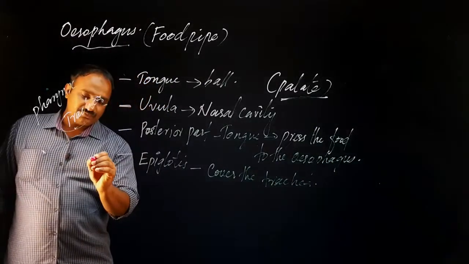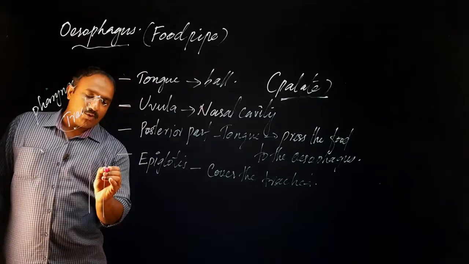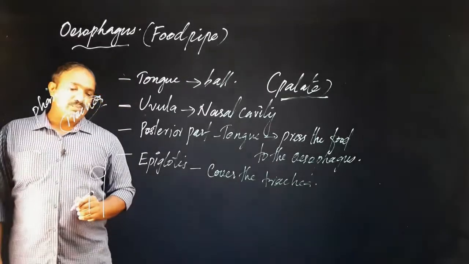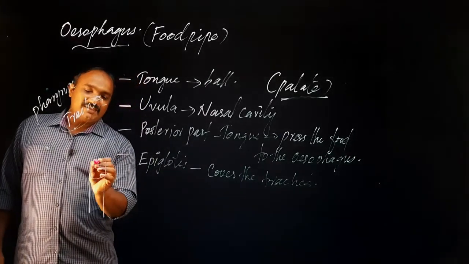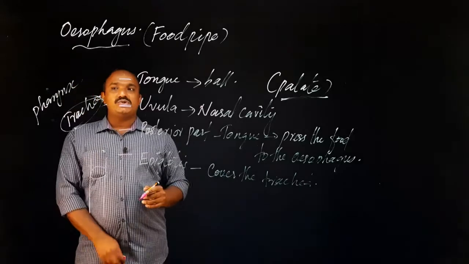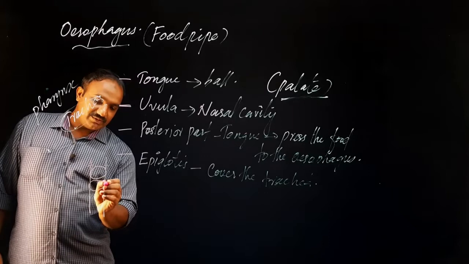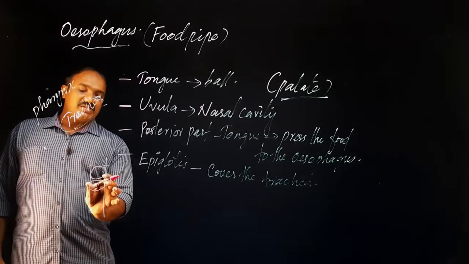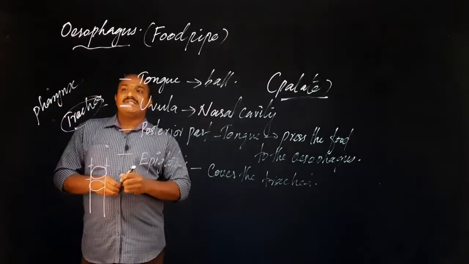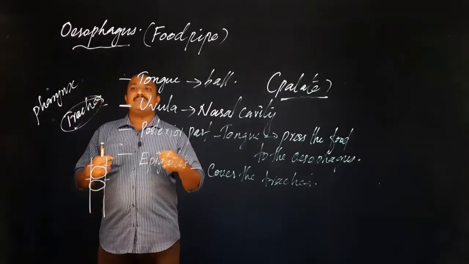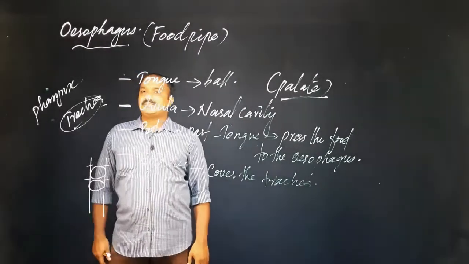Just look here. Suppose this is a pipe. This pipe is the food pipe. When the ball is standing here, look, a football is standing here. What will happen? The muscles on the top side, look, from these two sides, will compress. So automatically the food will move to this side. A little bit it will be moved. Then it will be standing here. So the muscles here again will contract. Then like this, by the repeated contraction of the related muscles, the food material slowly moves through the esophagus.